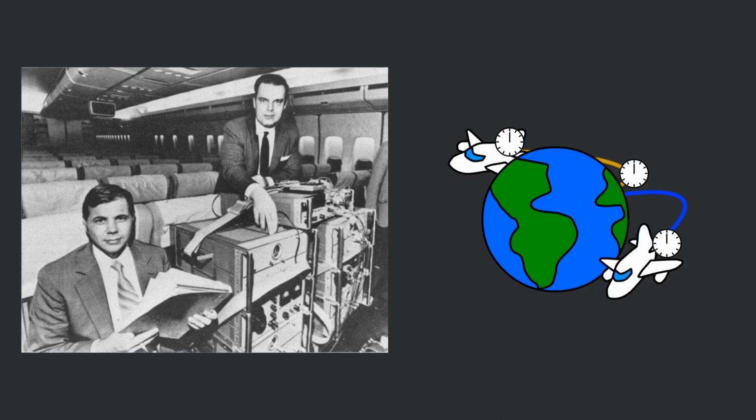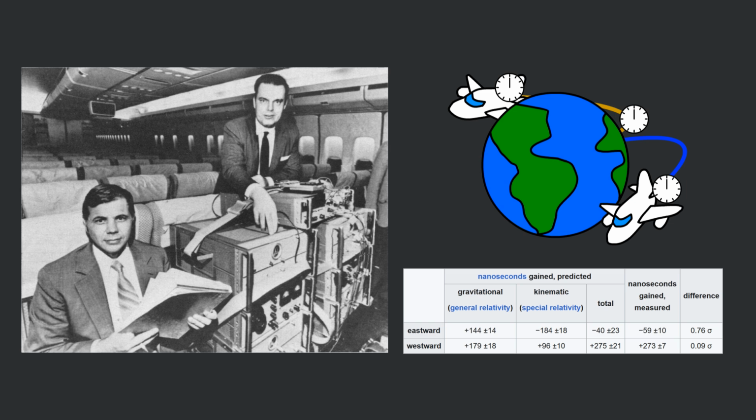In 1971, Hafele-Keating took 4 atomic clocks aboard commercial airliners. They flew twice around the world, first eastward, then westward, and compared the clocks on the planes to stationary clocks on the ground. The result was the clock on the plane flew eastward ran slowest, experiencing the largest time dilation. Then the clock on the ground, whereas the clock on the plane flew westward ran fastest, with least time dilation.